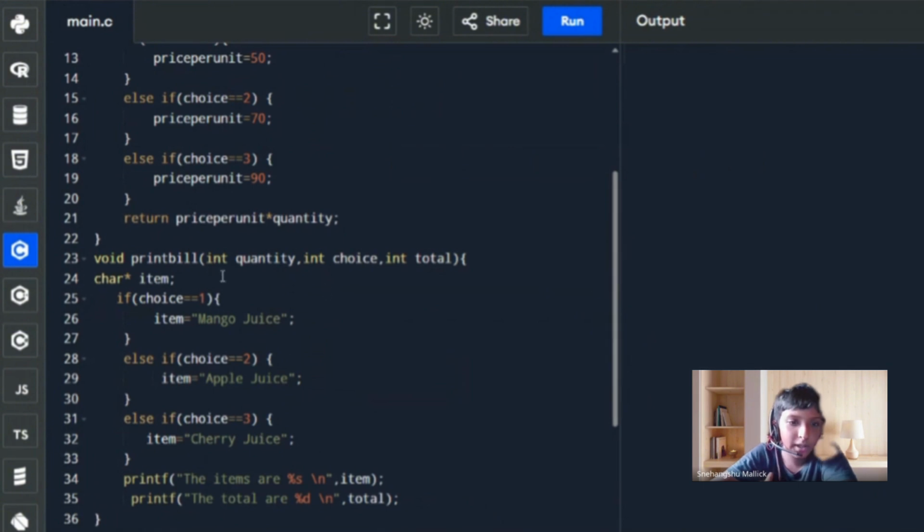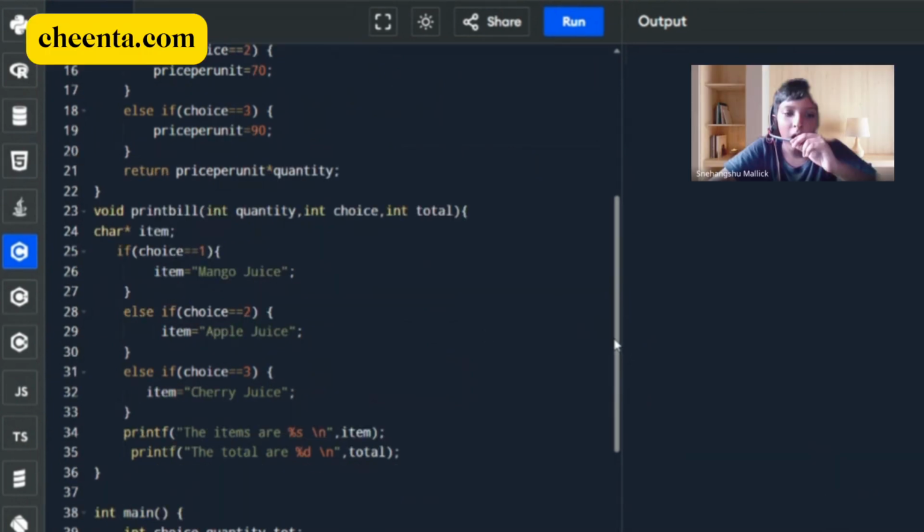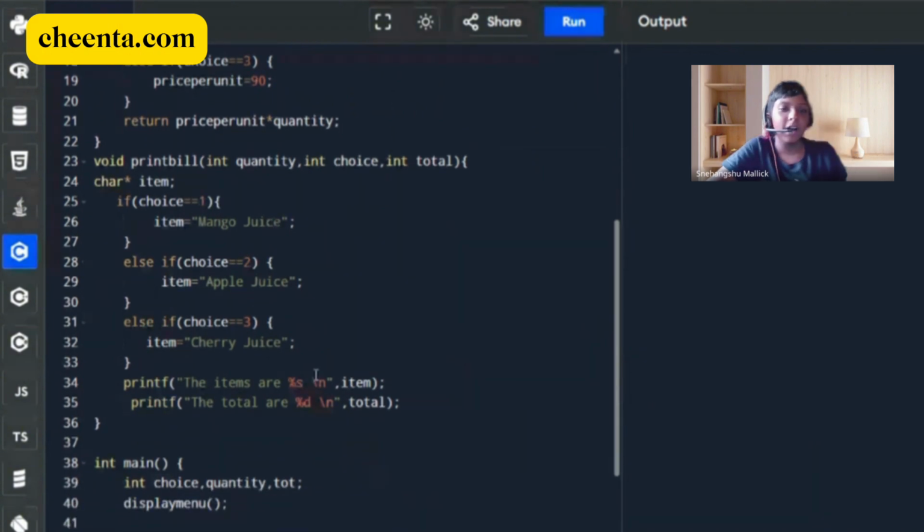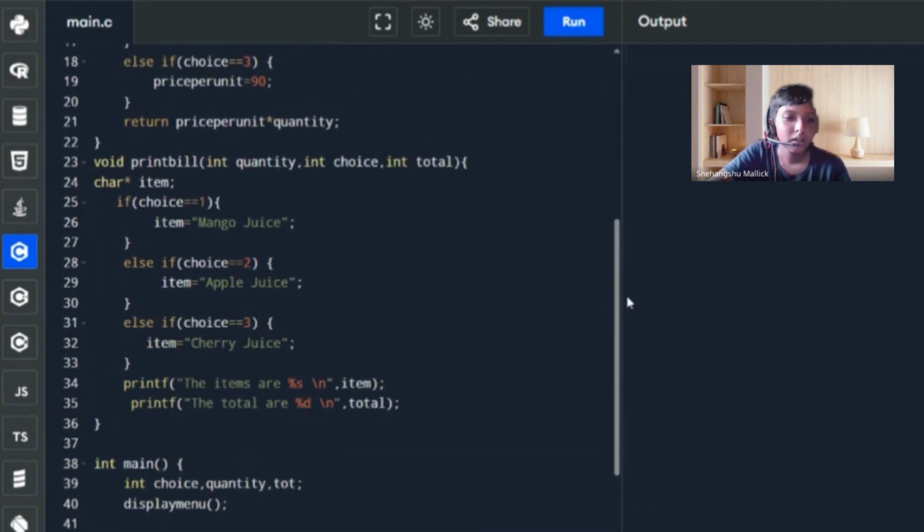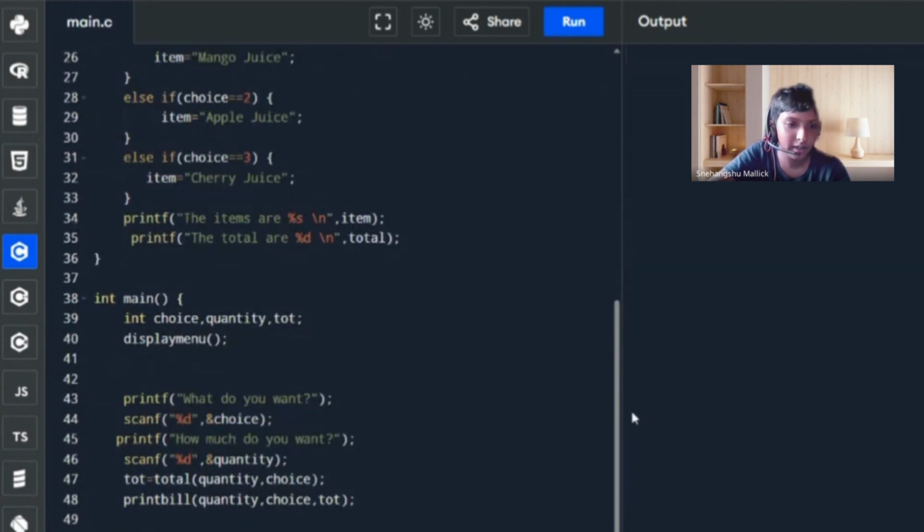Now, in quantity and choice, we are also defining these things. If choice is 1, then item is mango juice. If choice is 2, item is apple juice. If choice is 3, item is cherry juice. After that, we will display that the items are this and the total is this. We have already defined total.